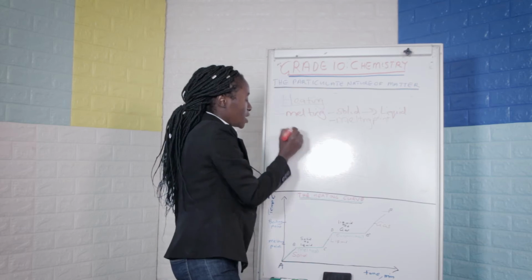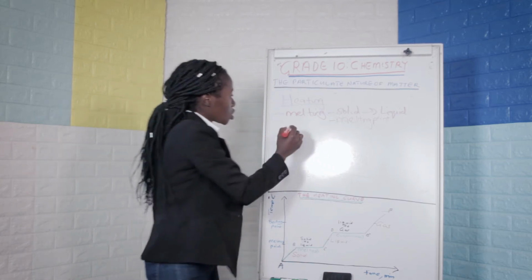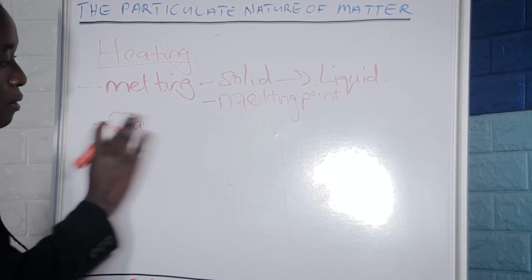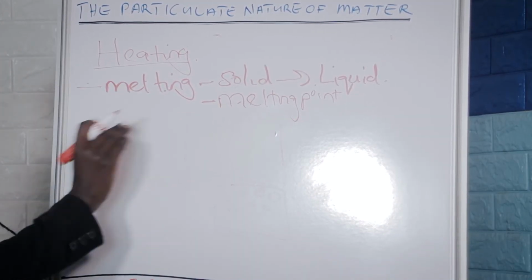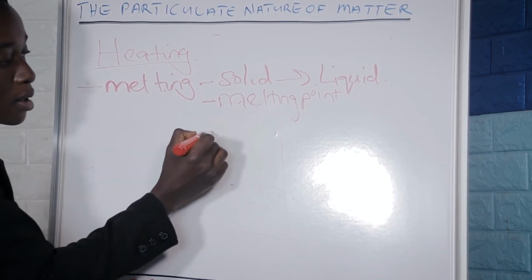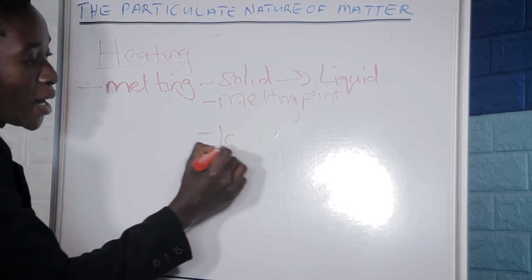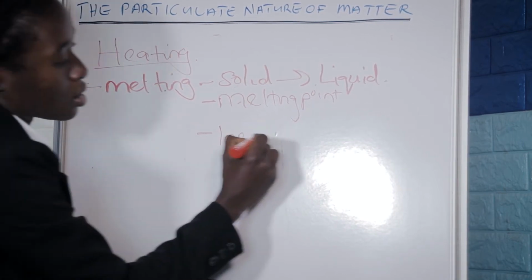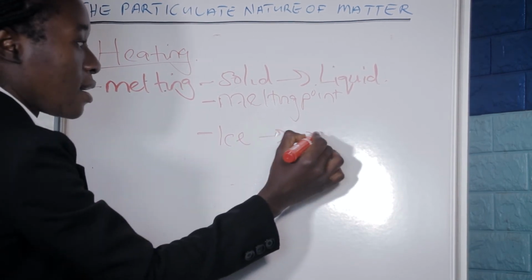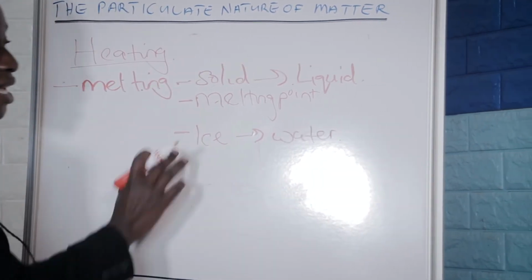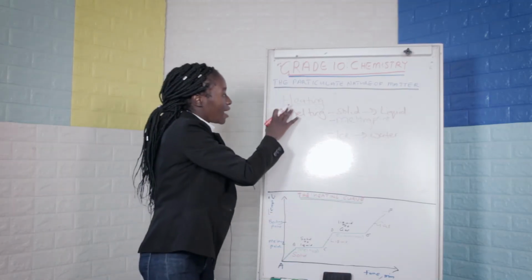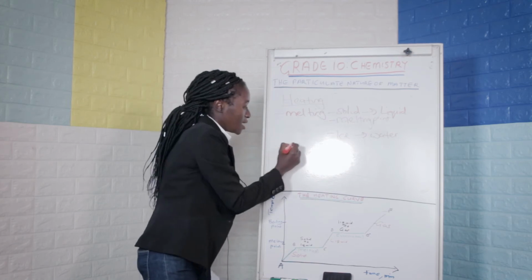So aside from melting, we can also talk about evaporation. Or before I even go to that, we can give examples of melting. We have when ice is converted to water, when ice turns into water. That's an example of melting taking place. So another physical change that occurs is evaporation.